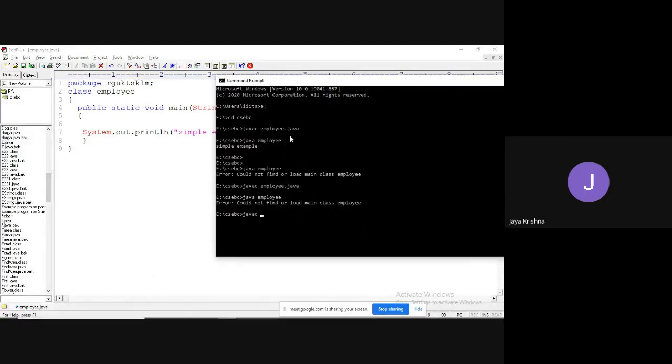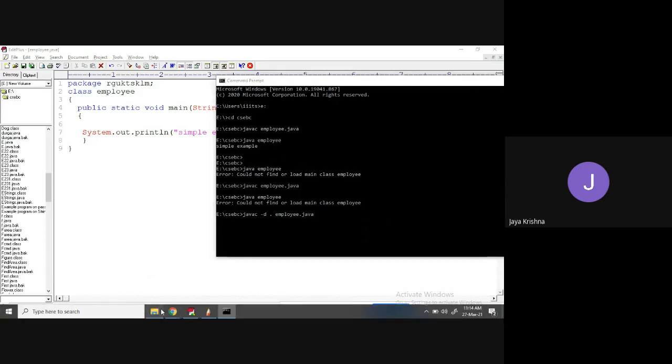javac space -d, which says create a folder whose folder name is RGUKT SKLM. I am writing dot because I want to create the folder in the same directory. Which directory? CSC BC directory. Okay, fine. Followed by the file which you want to compile, employee.java.